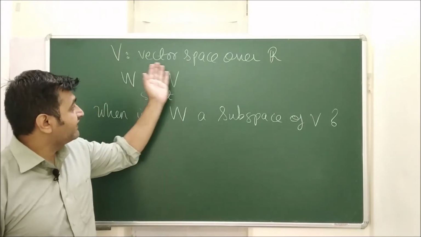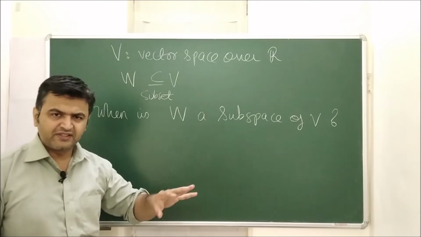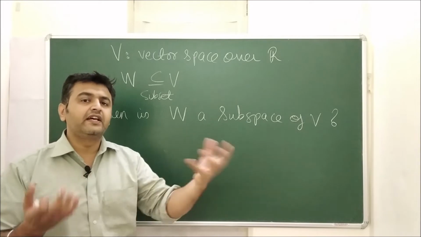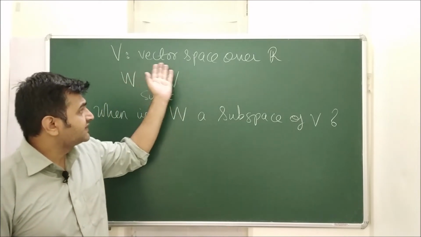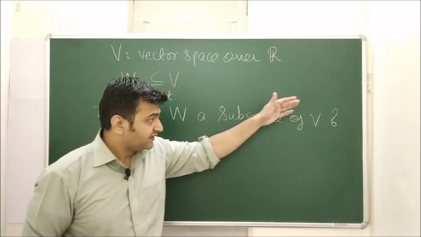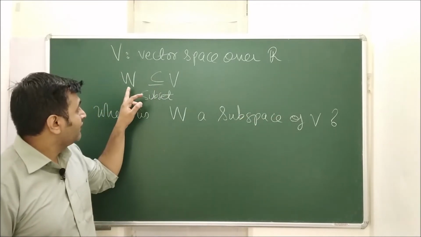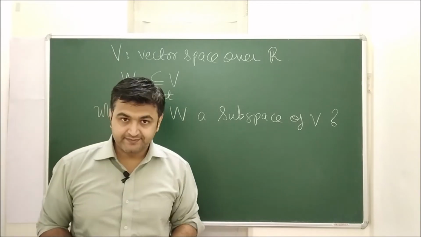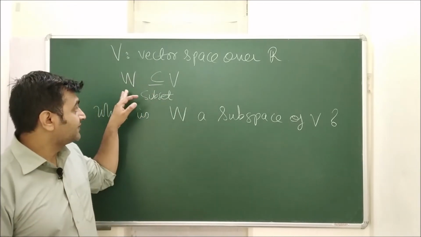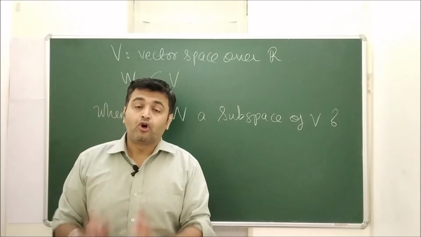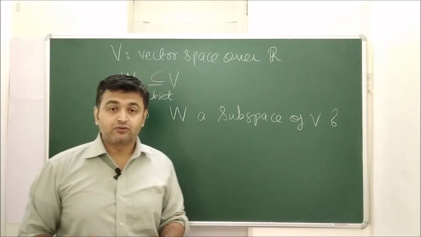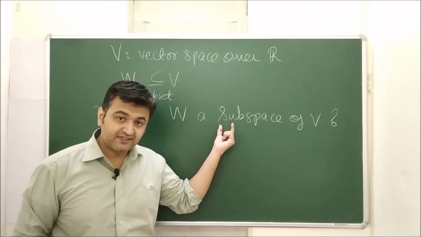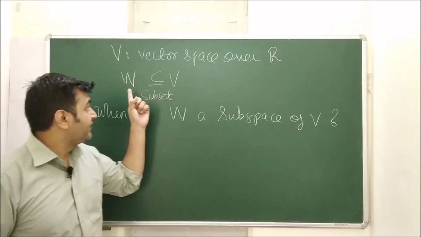Suppose V is a vector space over R. For simplicity I am taking it over real numbers. If you are comfortable with complex numbers or any arbitrary field, then you can treat this as a vector space over an arbitrary field F. Still the theorem is true. If you have a subset of a vector space, the question is when this subset is a subspace. Well, the answer is this subset should also satisfy all the properties of a vector space. Then only we say that this subset forms a subspace. Sub for the subset, space for being a vector space.